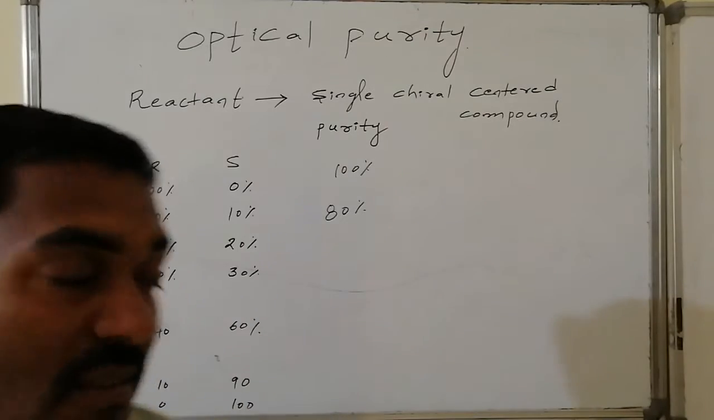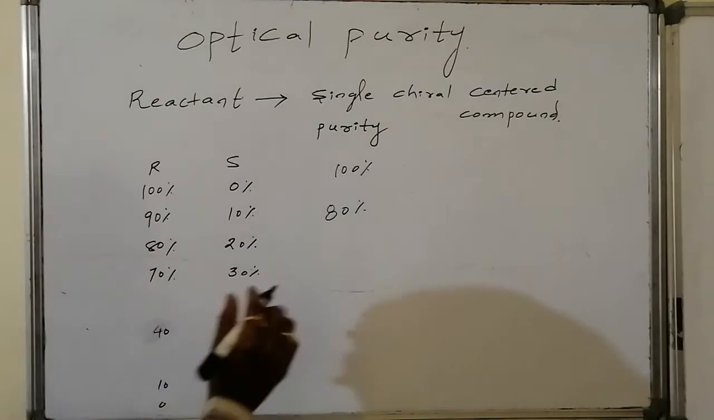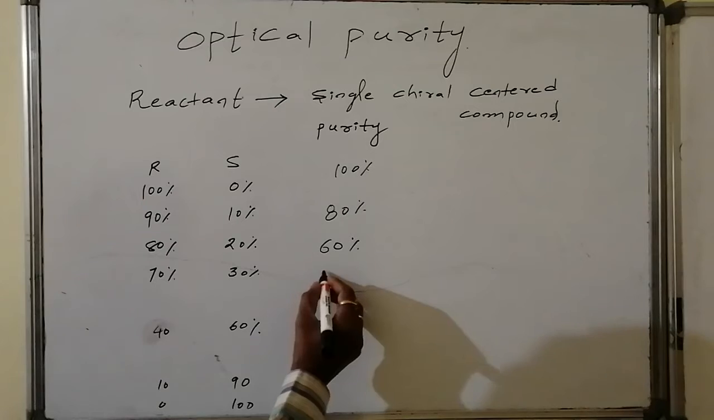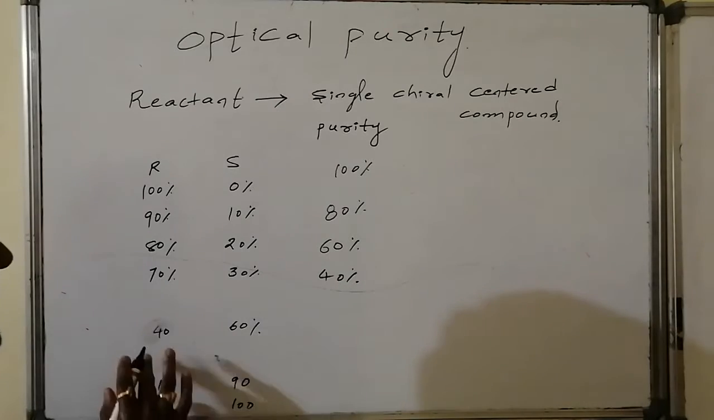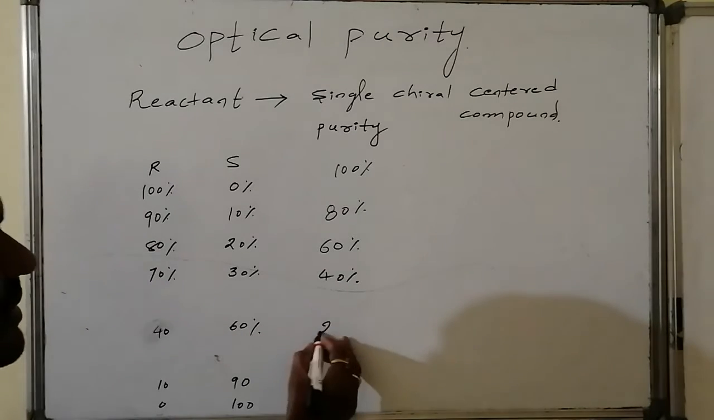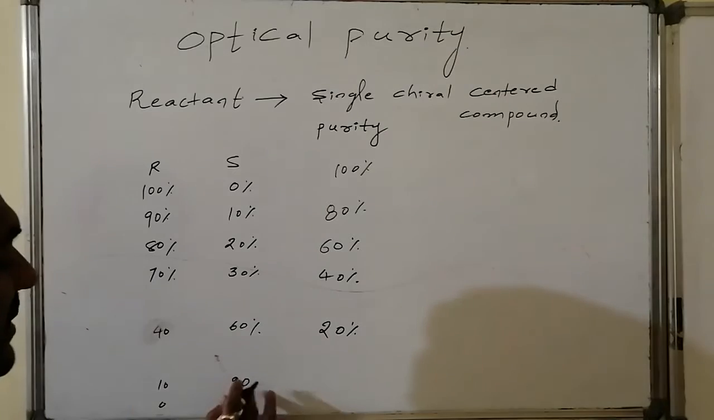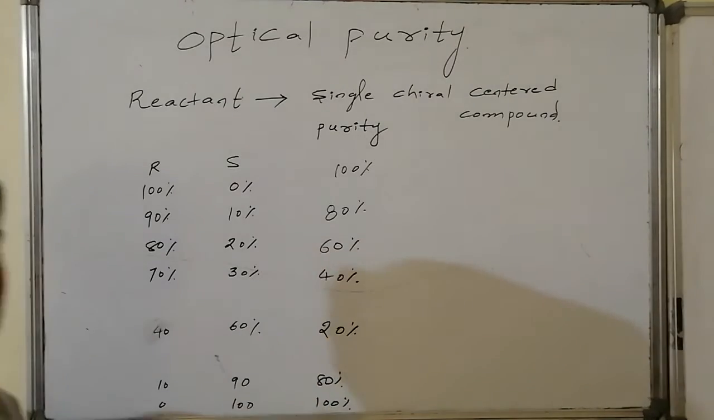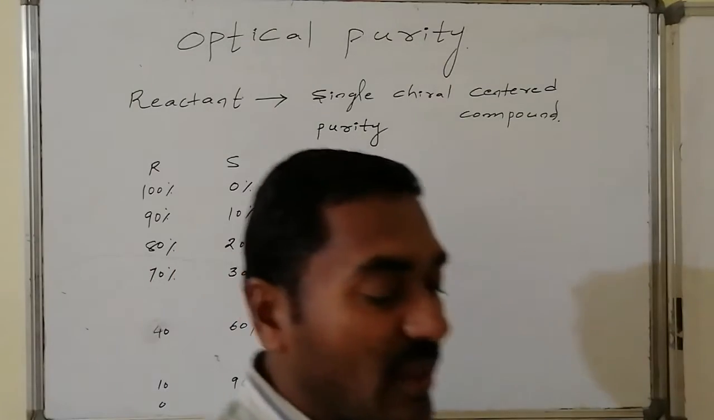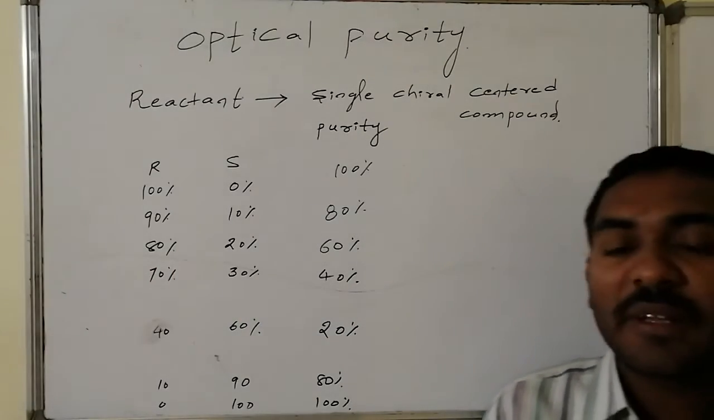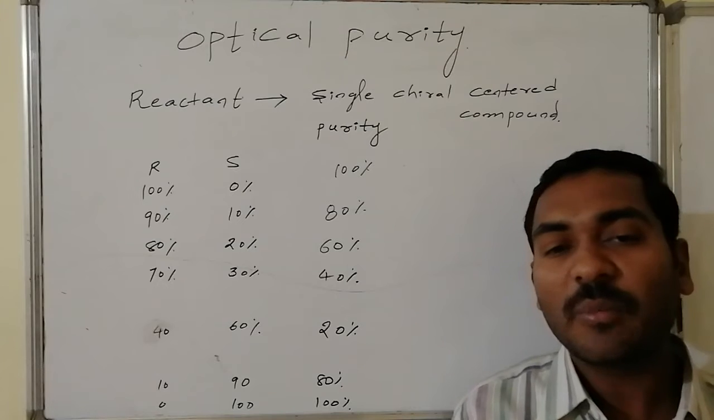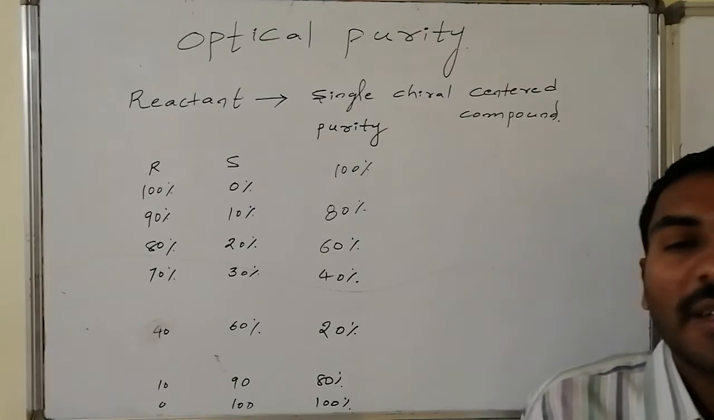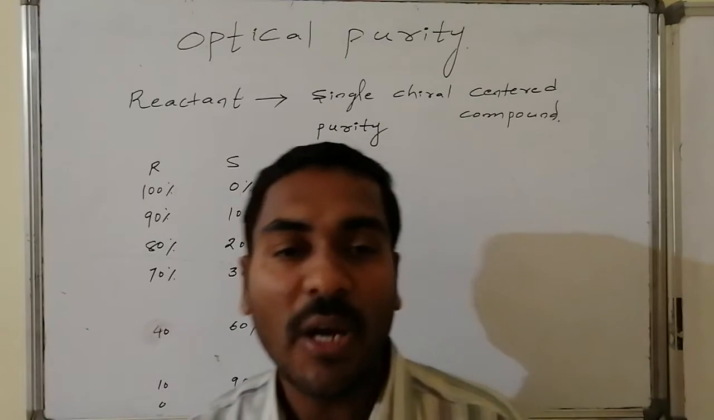And in the third case, major is 80 and minor is 20. So 80 minus 20 is 60%, 70 minus 30 is 40%, and here 60 minus 40 is 20%, 90 minus 10 is 80%, and the last one is 100% pure. Like this, optical purity can be calculated. Optical purity is given by the percentage of major component present in the mixture minus the percentage of minor component.